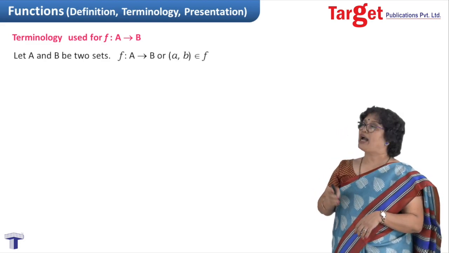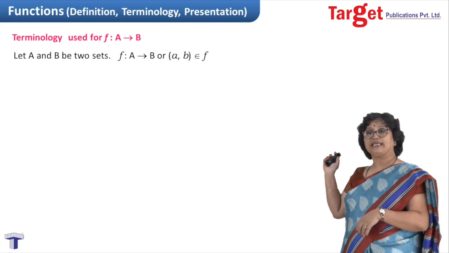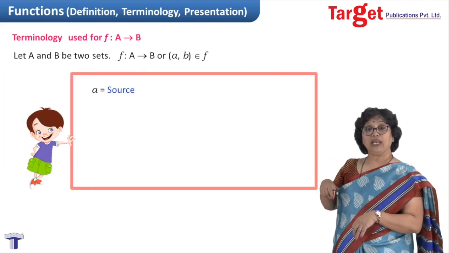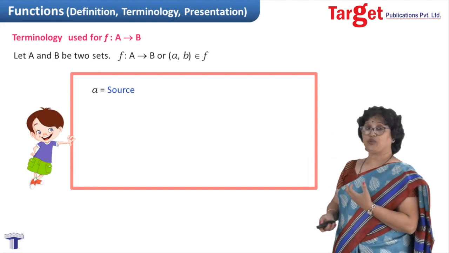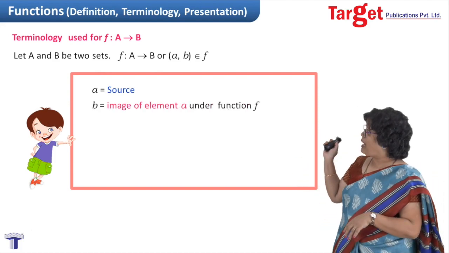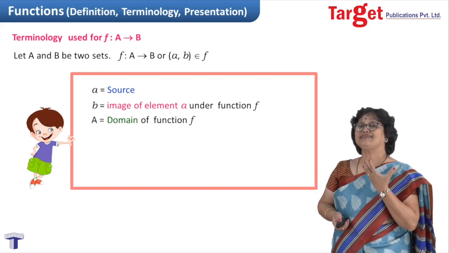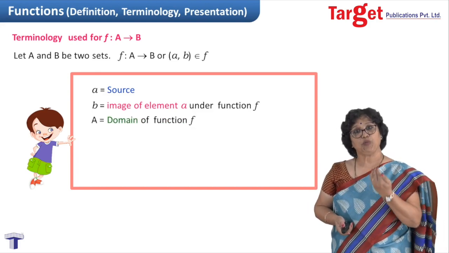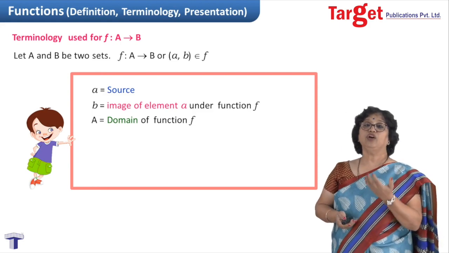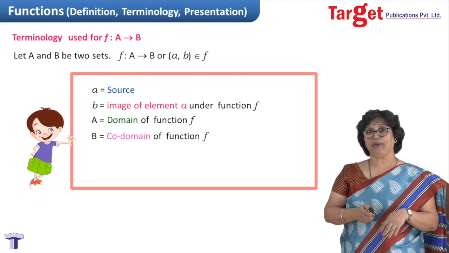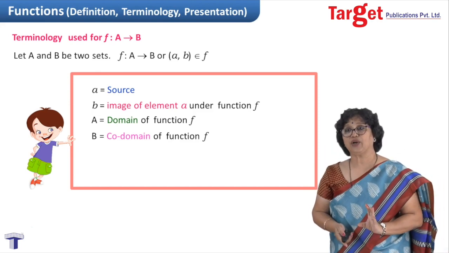Terminology: if I am saying that function f is from set A to set B, or (a, b) belongs to f, then we call element small a the source, and small b the image of the element a. Capital A, the set from where you are picking those small a, is called the domain of the function. Set B is called the codomain. You just recall that picture I had drawn.